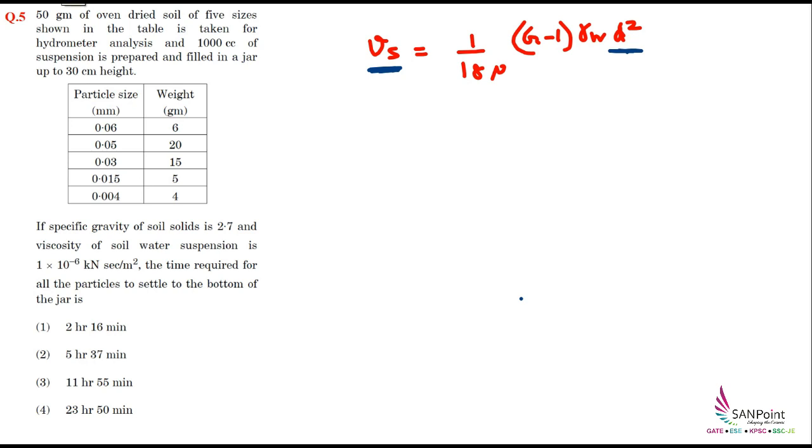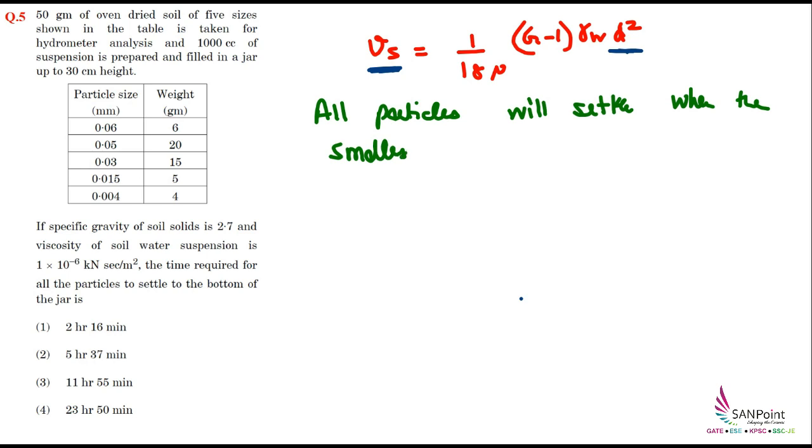So let me write this point: all particles will settle when the smallest particle settles. Why am I saying this? Because if the particle is smallest, its diameter is least and its settling velocity will be less. If the velocity is less, it will take maximum time to settle. So when the particle with the least size has settled, we can say that all the particles have settled. So let's calculate how much time the smallest particle will take.